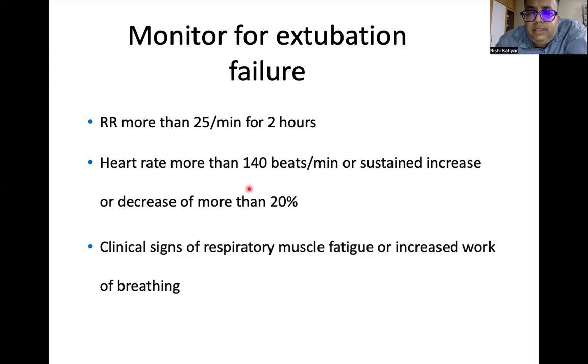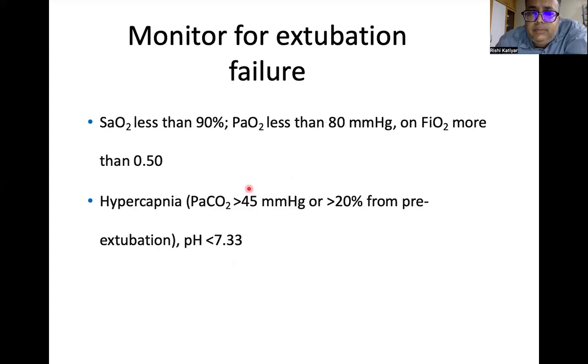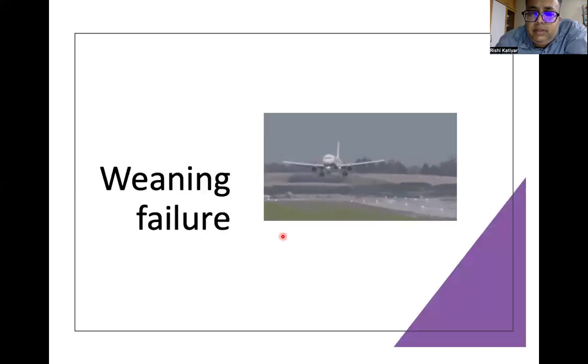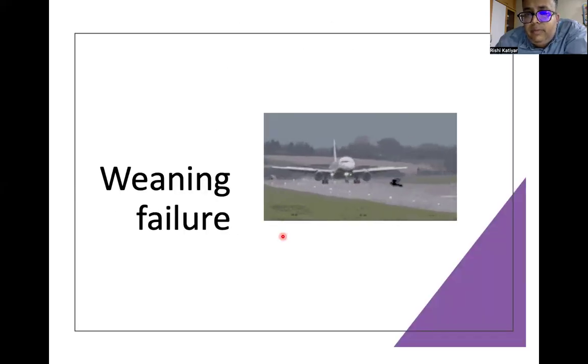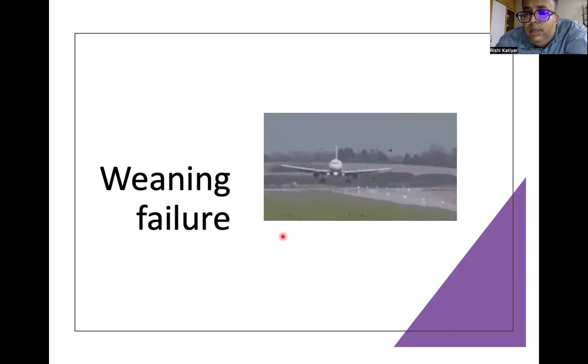Monitor for extubation failure. If there is any sign of respiratory rate going more than 25 per minute, heart rate more than 150, or clinical signs of respiratory muscle fatigue or increased work of breathing, monitor for extubation failure. Saturation going less than 90 or hypercapnia with PCO2 going more than 45 again indicates extubation failure. So, stormy weather, you may land up in a weaning failure.